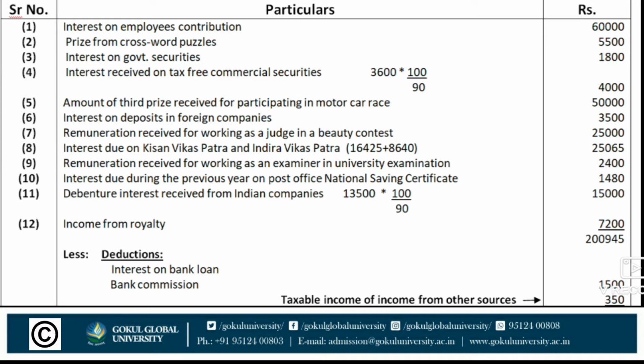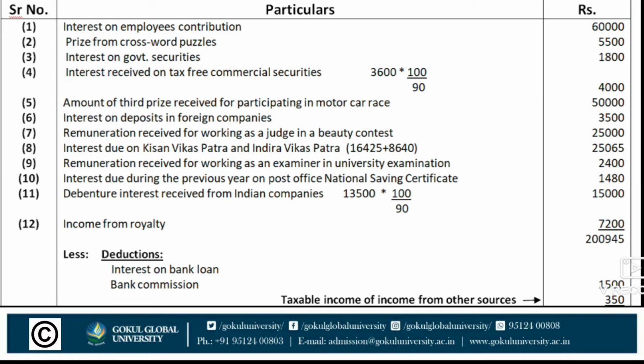Next, interest due on Kisan Vikas Patra and Indira Vikas Patra, both are taxable under this head, rupees 16,425 plus 8,640. The total amount is 25,065. Next, remuneration received for working as an examiner in a university examination is also taxable, rupees 2,400.